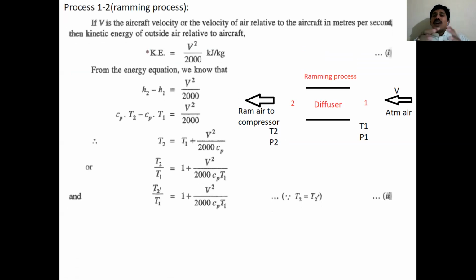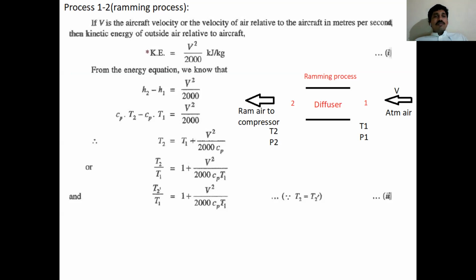Now, how can we derive the thermodynamic analysis for this process? Let us assume V is the velocity of the air entering. This velocity is also called the flight velocity, or aircraft velocity V, which is very, very high.